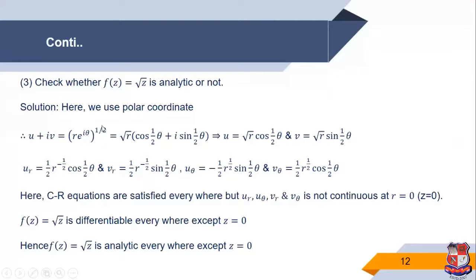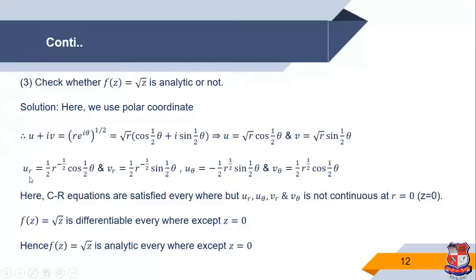So (r e^(iθ))^(1/2), so we can say root r e^(iθ/2), that is, cos(θ/2) + i sin(θ/2). So we can say u, the real part, is root r cos(θ/2), and v, the imaginary part, is root r sin(θ/2). Therefore, differentiate with respect to r.